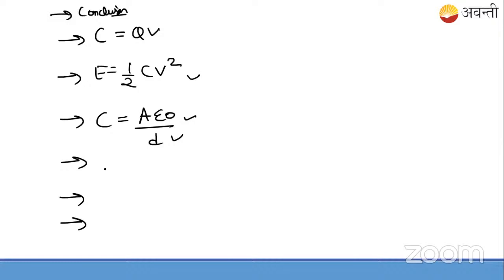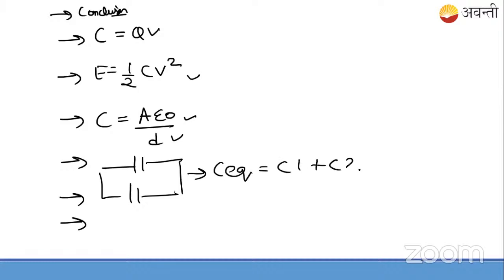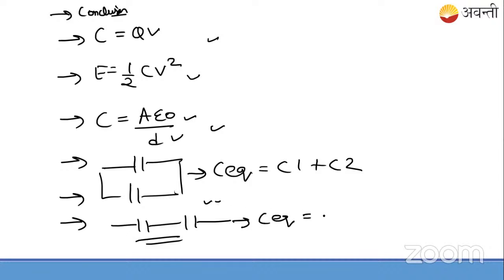And remember that if two capacitors are in parallel, how do we find the C equivalent? We directly add them. These are some basic tips. If two capacitors are in series, we don't find the C equivalent just by adding them, as it was in the case of resistance. We use this formula. Okay. So I hope students now it is clear to you.